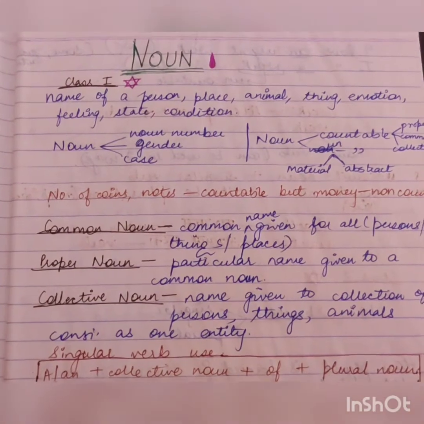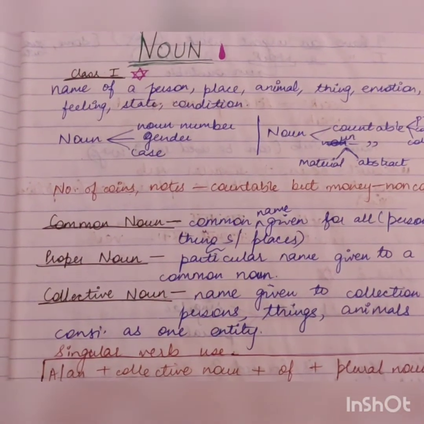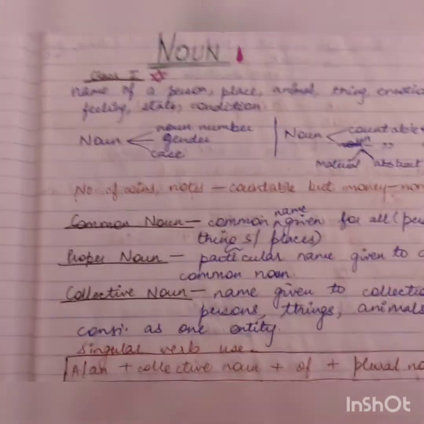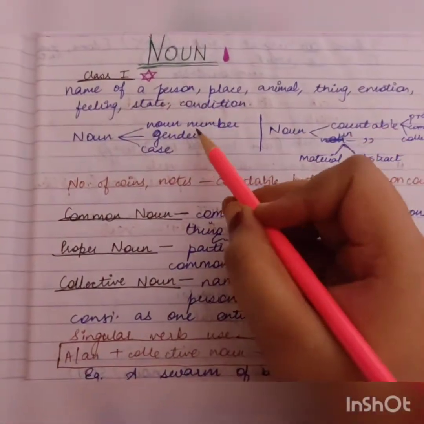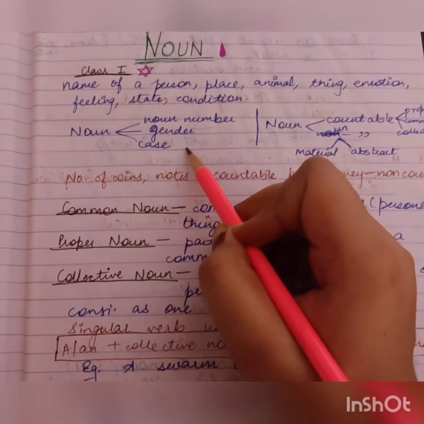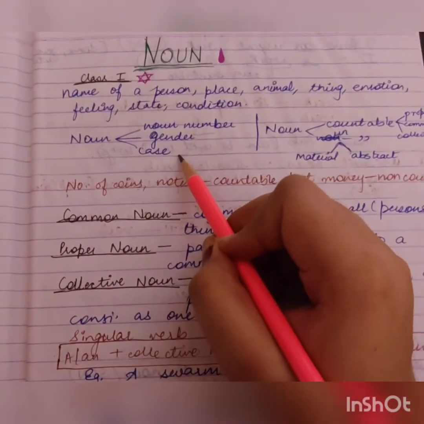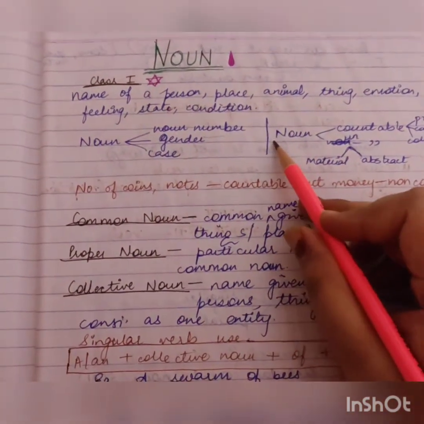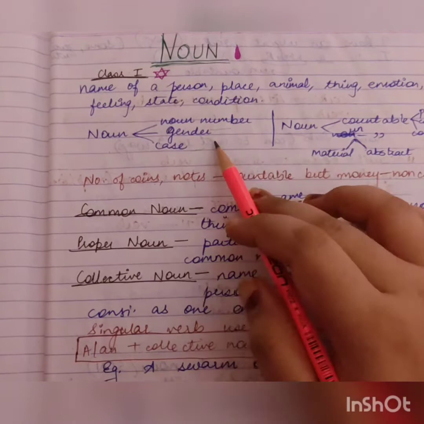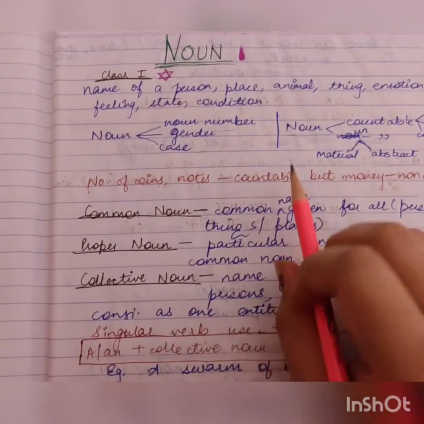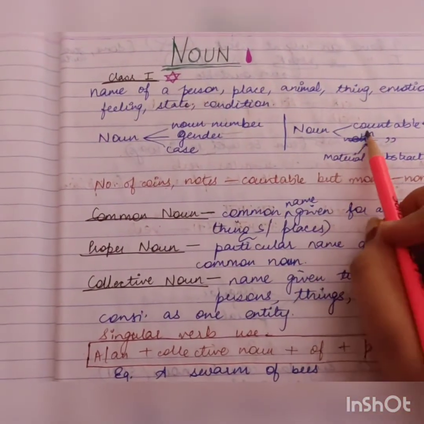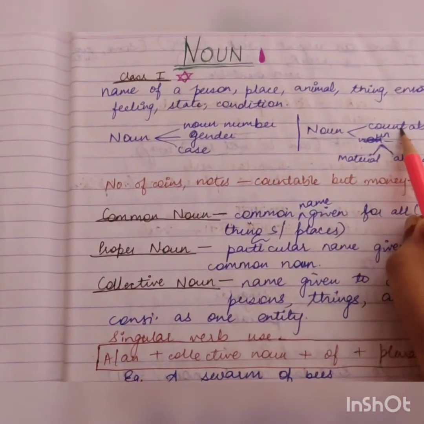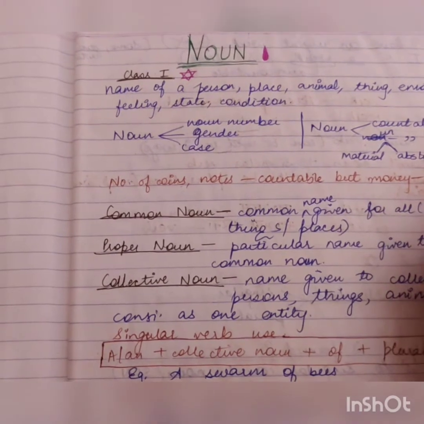Now, if you have understood the definition of noun, then we come to the different categories into which noun can be divided. Noun can be divided into number, gender and case. These three will be covered in the lecture series, so don't worry about it. Then noun as what type of noun? These are the various categories in which we study noun. But what are the types of noun? Countable and uncountable, wherein the countable noun is further divided into three: proper, common and collective.